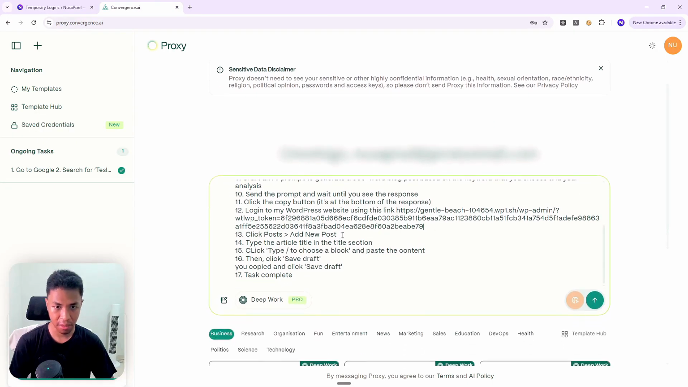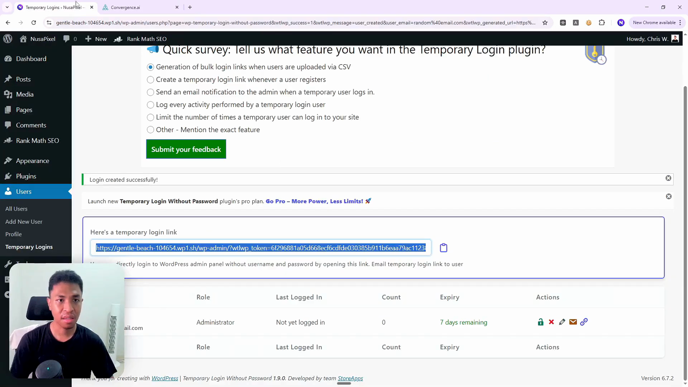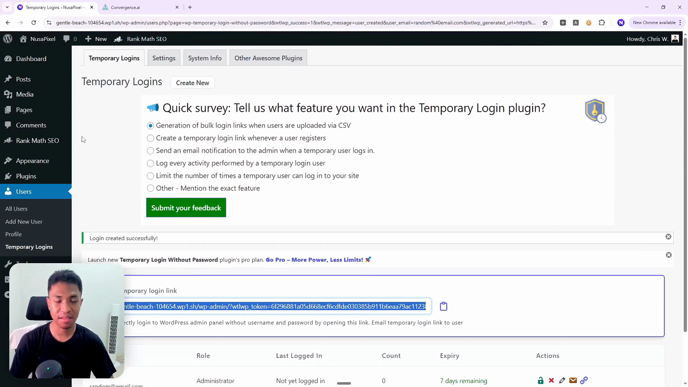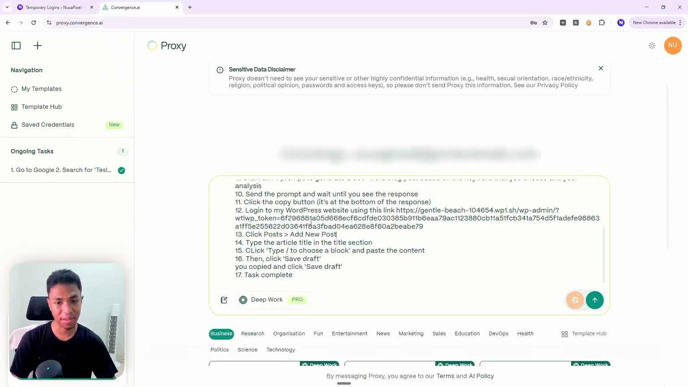All right, now under step number 13, click post and then add new post. It is actually the buttons that people need to click when they want to create a new article on WordPress. Click on this post and then click add new post. That's the typical way to do it, but I have to be more specific here because sometimes AI is just not smart enough, not very intuitive to understand what button to click or what elements it needs to interact with. And that's why it's always a good idea to be very specific in the prompting.